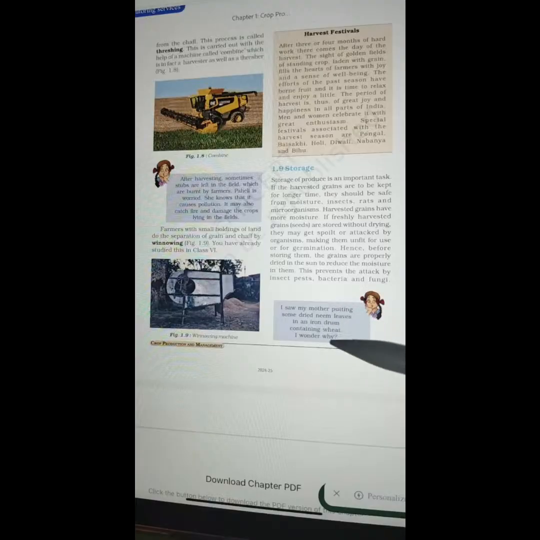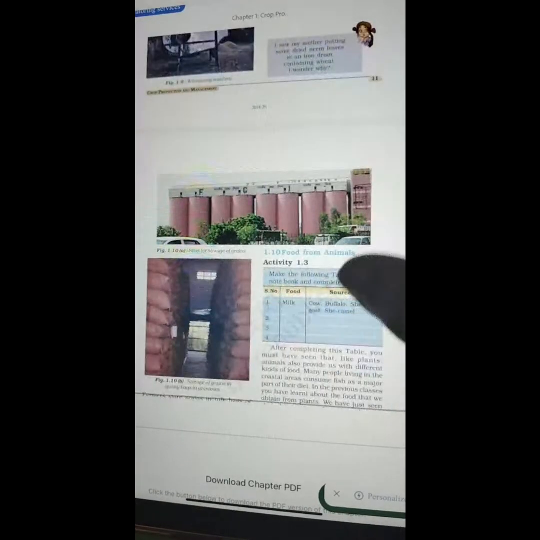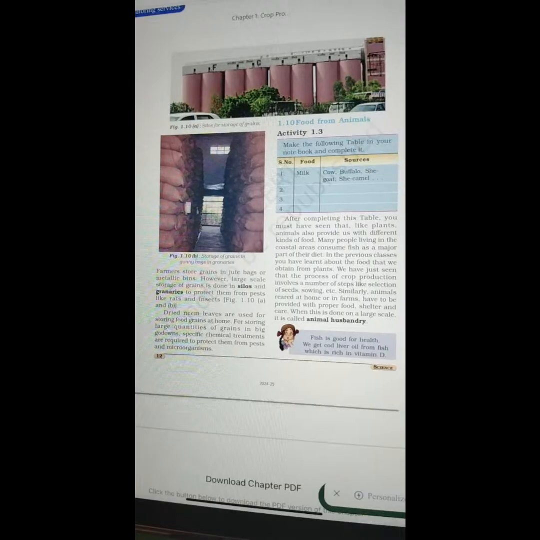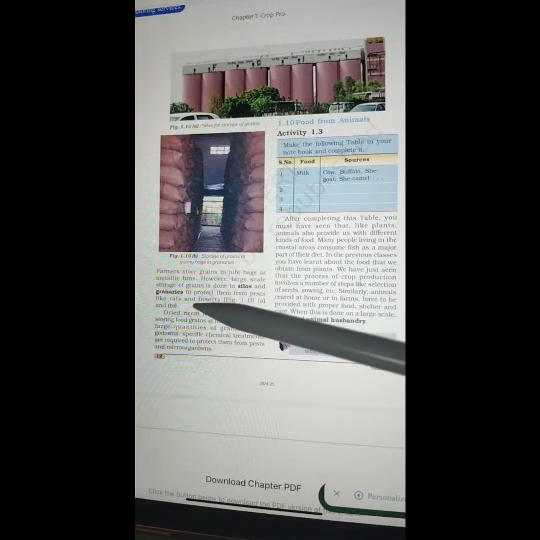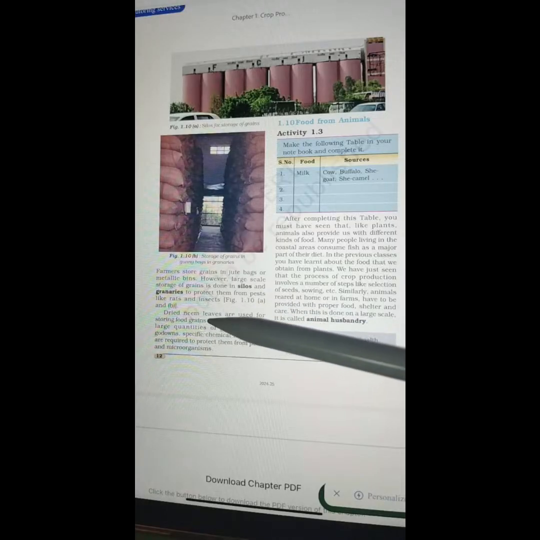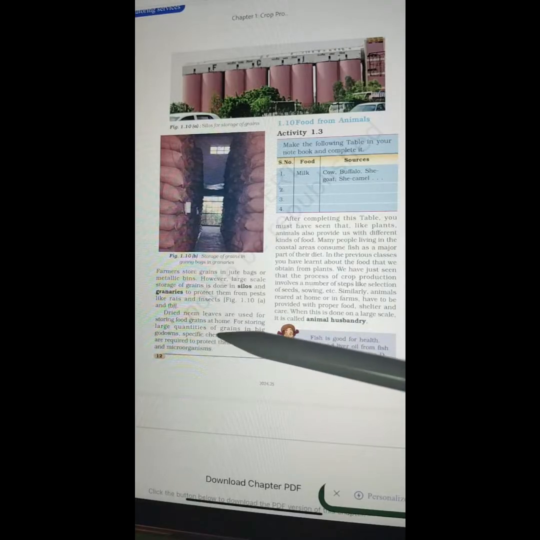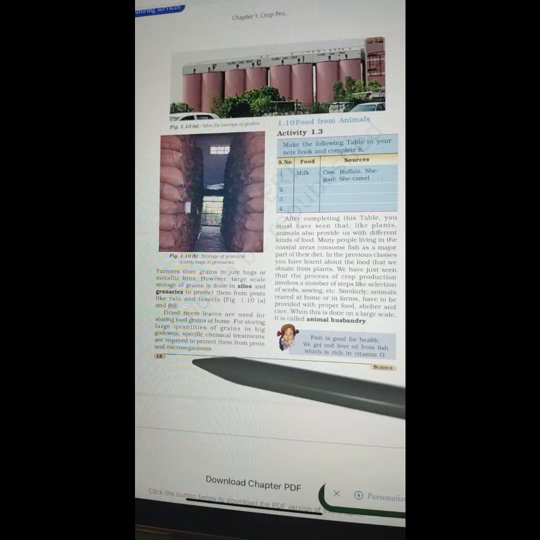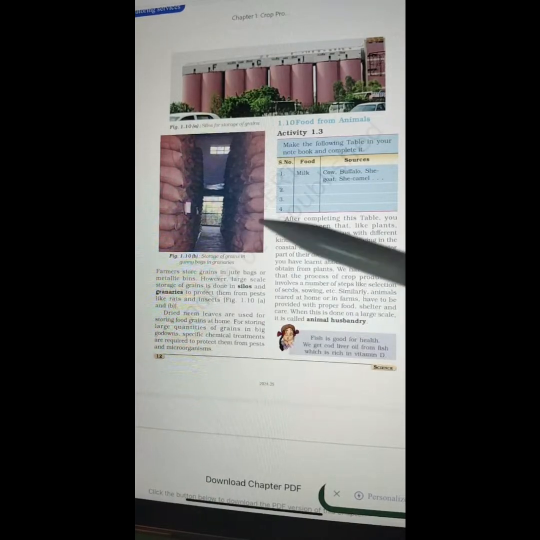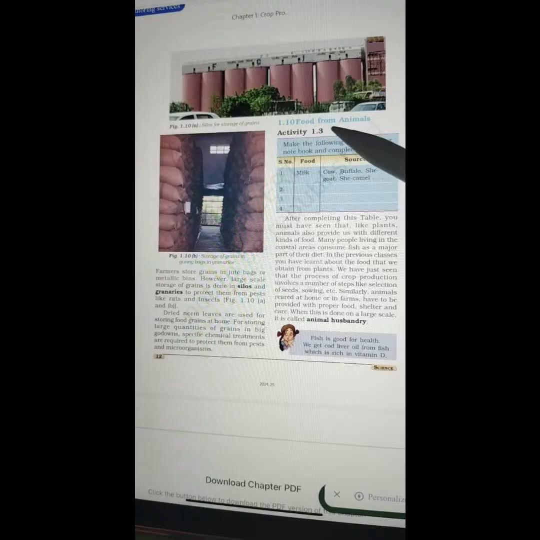I saw my mother putting some dried neem leaves in an iron drum containing wheat. So, moving to the next part. Farmers store grains in jute bags or metallic bins. However, large scale storage of grains is done in silos or granaries to protect them from pests like rats and insects, shown in figure A and B. Dried neem leaves are used for storing food grains at home. For storing large quantities of grains in big godowns, specific chemical treatments are required to protect them from pests and microorganisms.